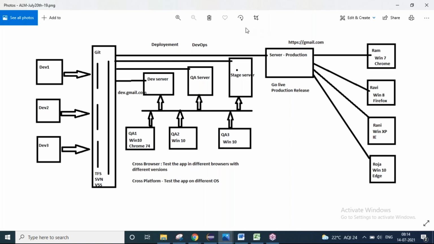So here, who will be developing the application? If you see my diagram on the left side, I have dev 1, dev 2, dev 3, meaning Google recruited a development team, and this development team will develop.